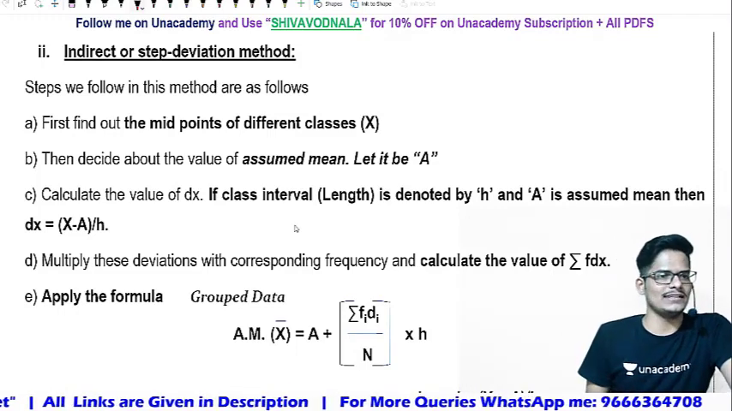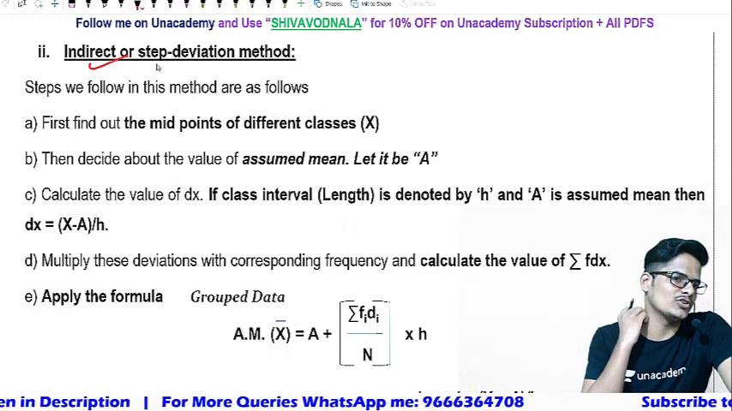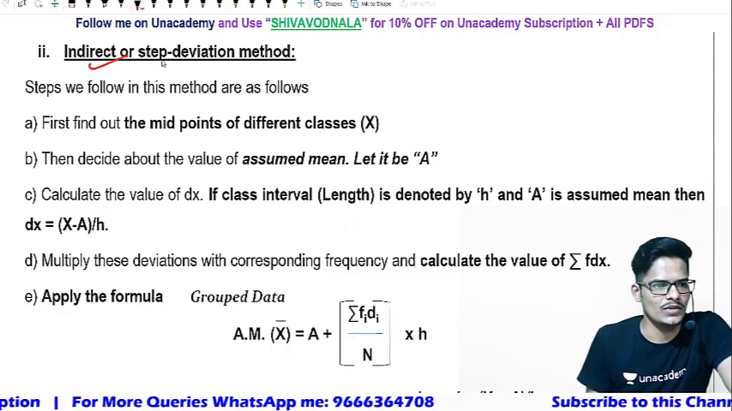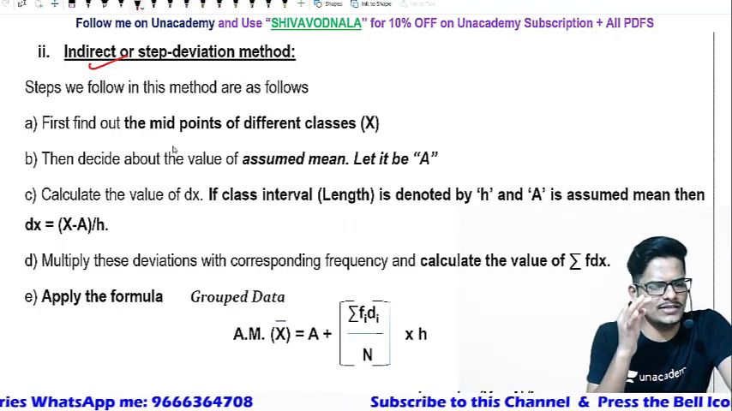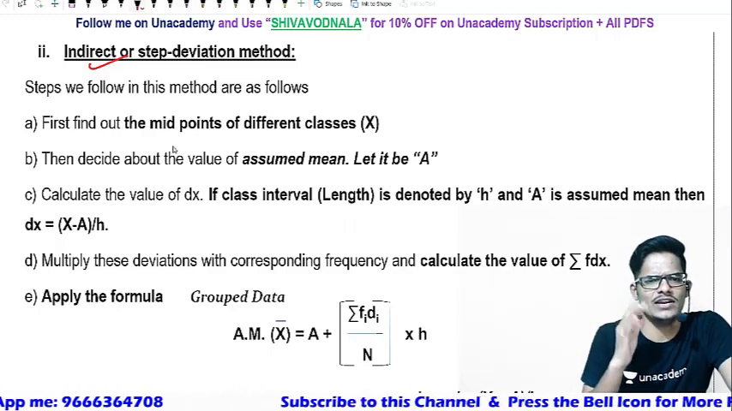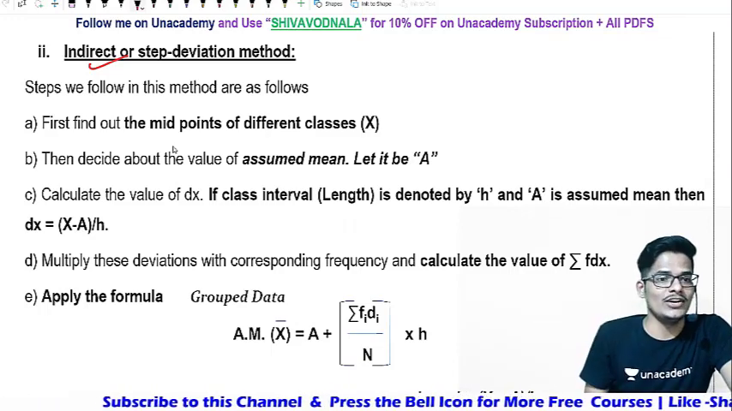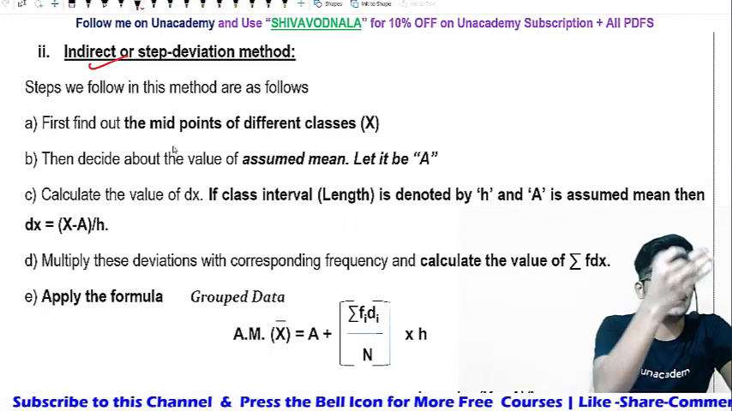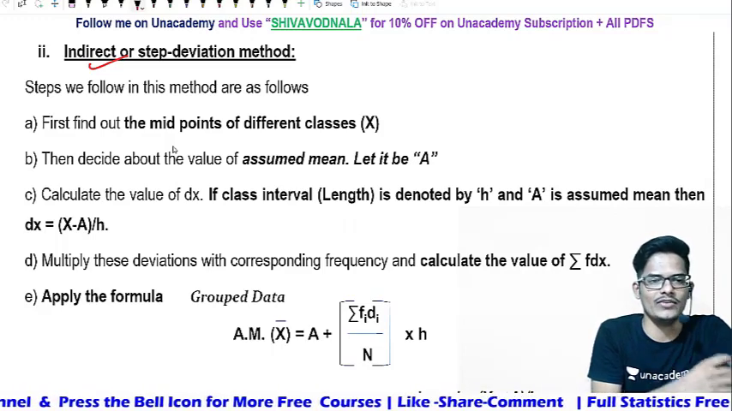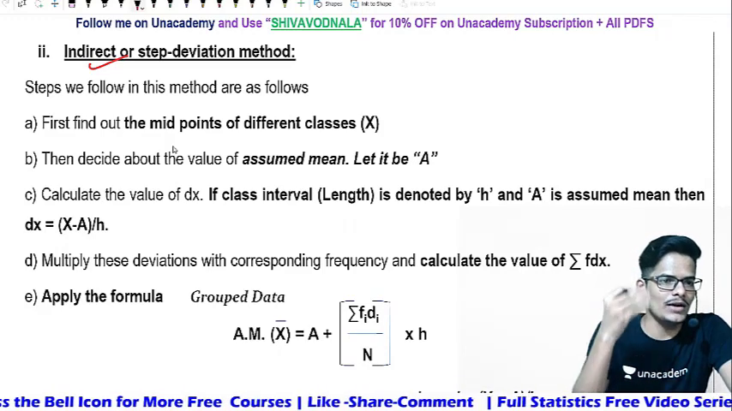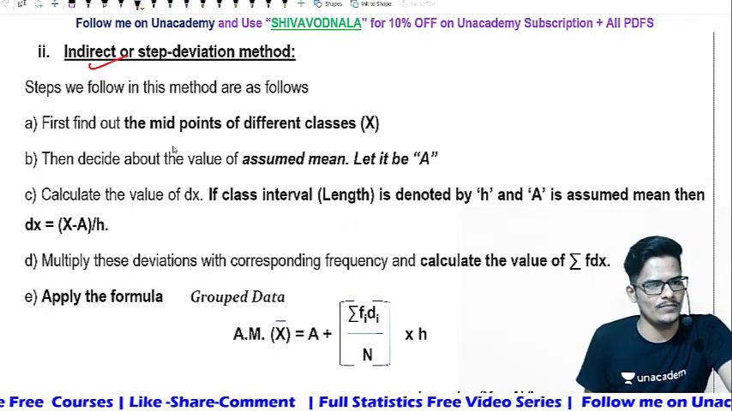Now the second method under grouped data is the indirect method, also called the step deviation method. Here are the steps to be followed. First, in this indirect or step deviation method, we need to calculate the midpoint of the different classes given in the question. Different classes of observations, the class intervals, will be given. From that we need to identify the midpoint of each class interval.